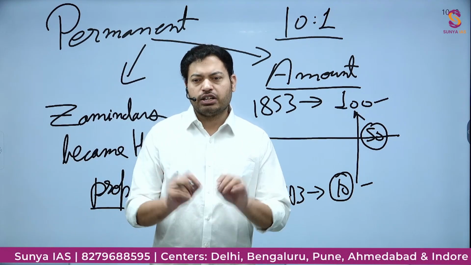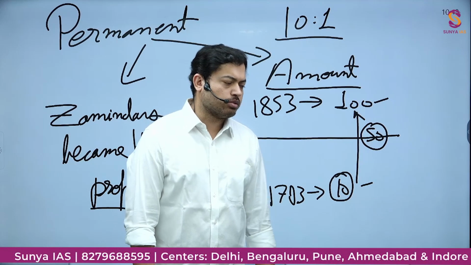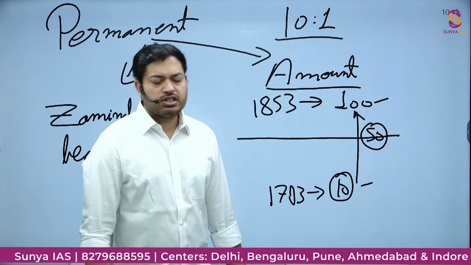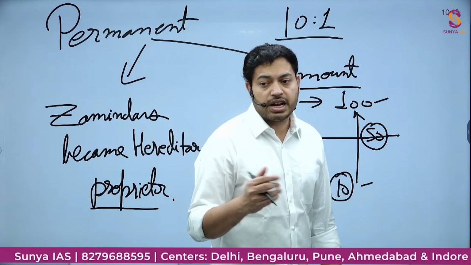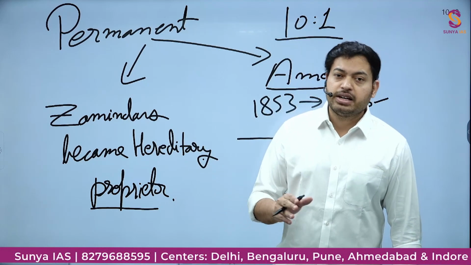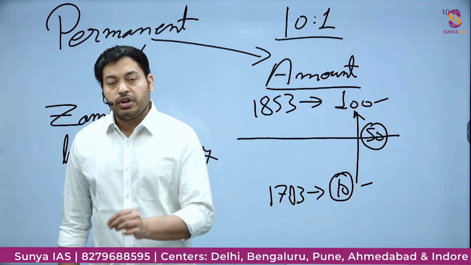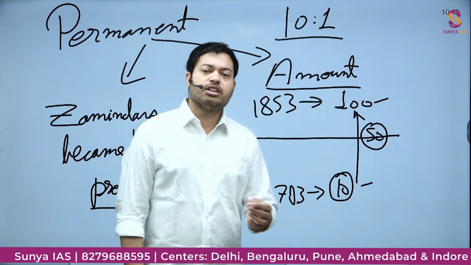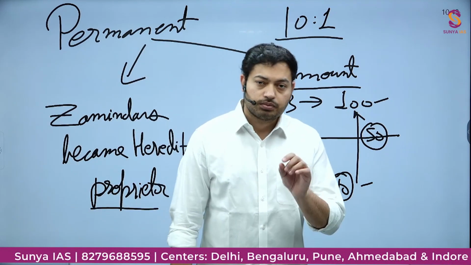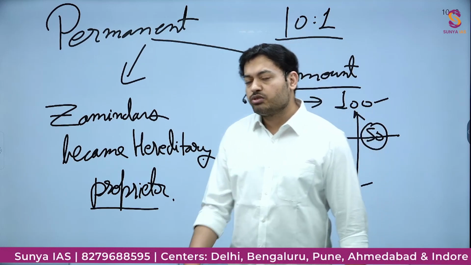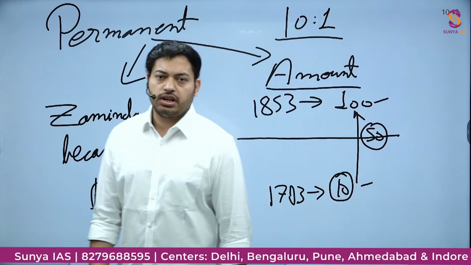Okay, so that is all what the permanent settlement was about. Now, officially permanent settlement was applied in 1793 and ultimately it stayed there till 1947. Now, beyond this, you also need to know the areas where permanent settlement was applied. So, what were the areas which were in direct control of the Britishers in 1793?